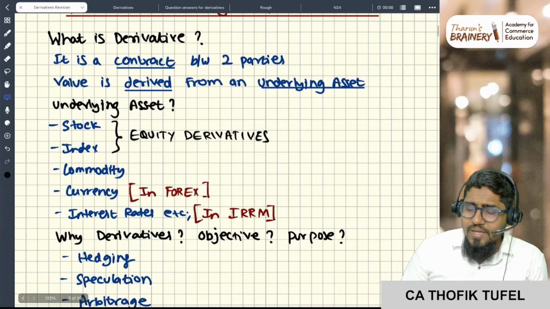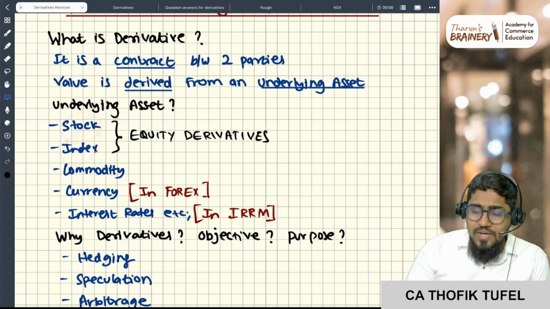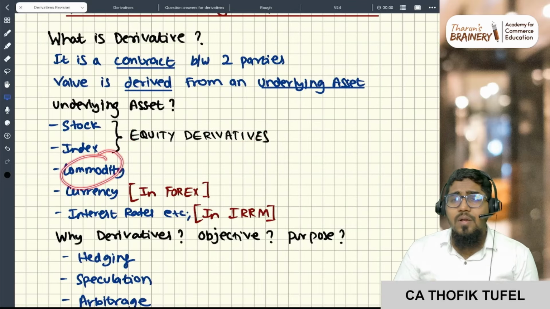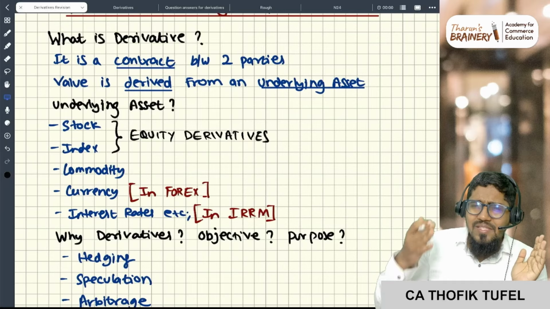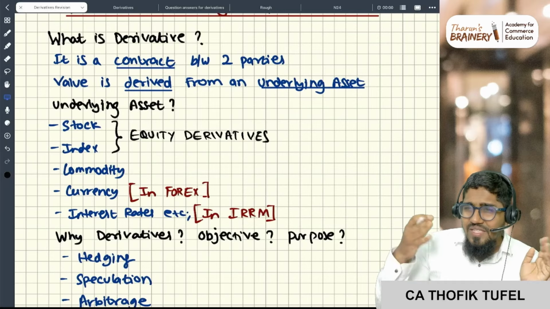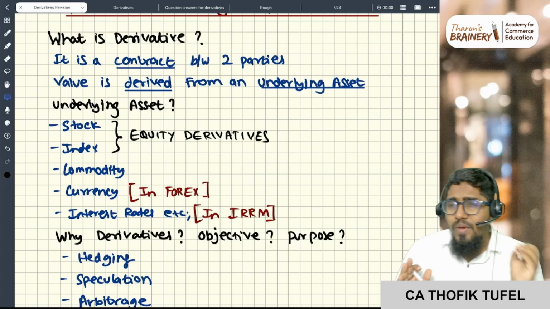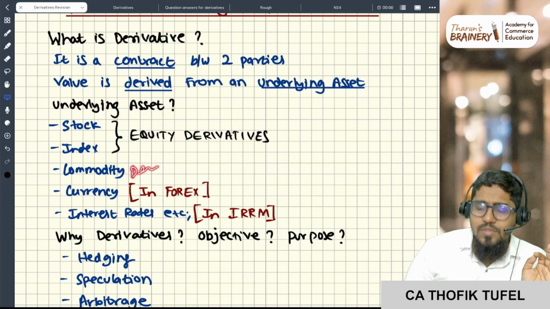What are the underlying assets? The underlying could be a stock or an index, which gives equity derivatives. The underlying could be a commodity such as silver, gas, gold, grains, pulses, cotton, jute, harvest, coconut. Any commodity gives commodity derivatives.